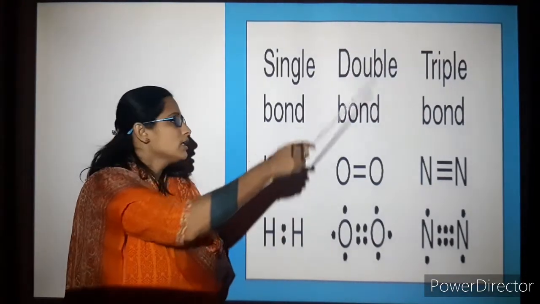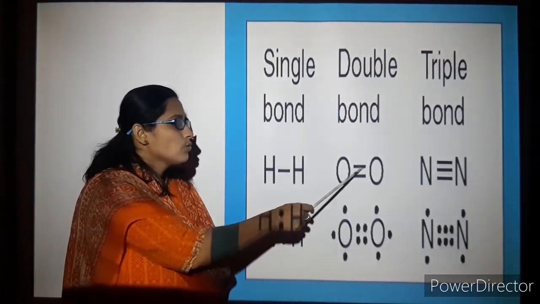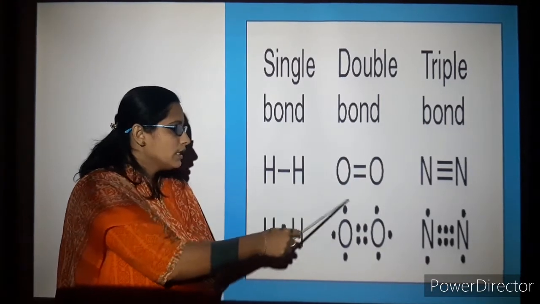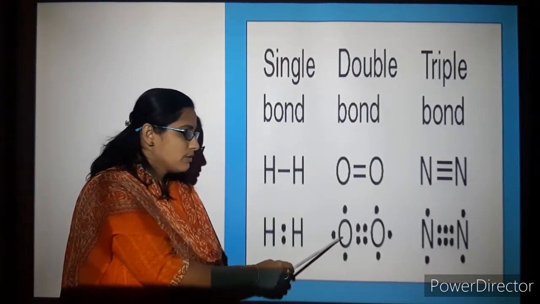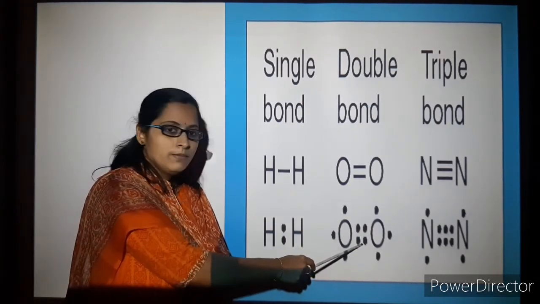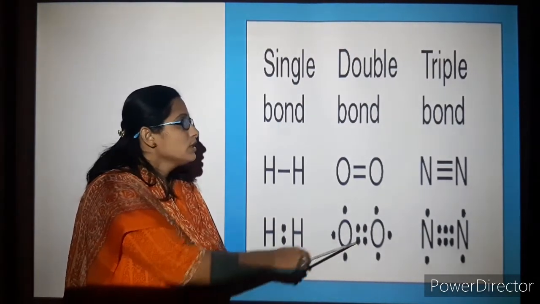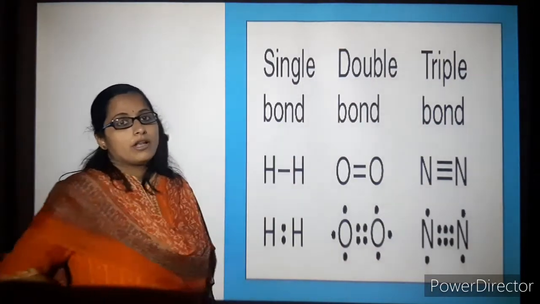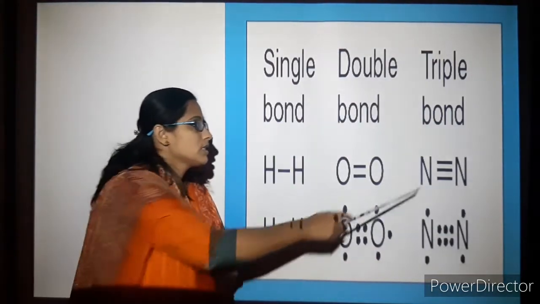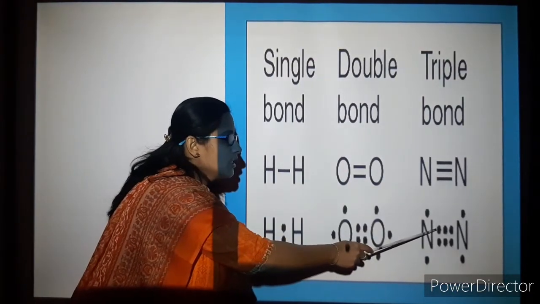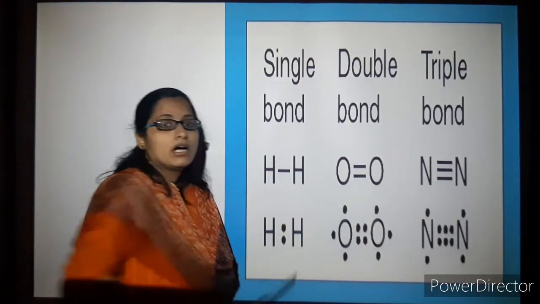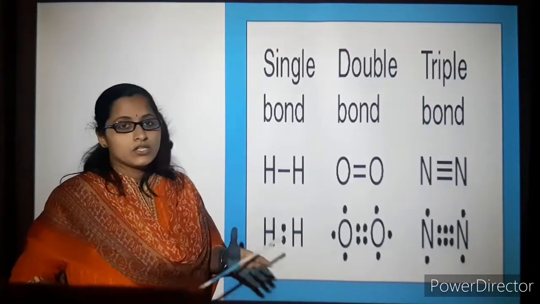Next is the double bond, oxygen. 2 bonds are formed, or it is sharing of 2 pairs: 2 electrons from this oxygen and 2 electrons from here. So it forms a double bond. The triple bond, for example nitrogen: you can see that 3 bonds are formed here, and 3 pairs of electrons have been shared.